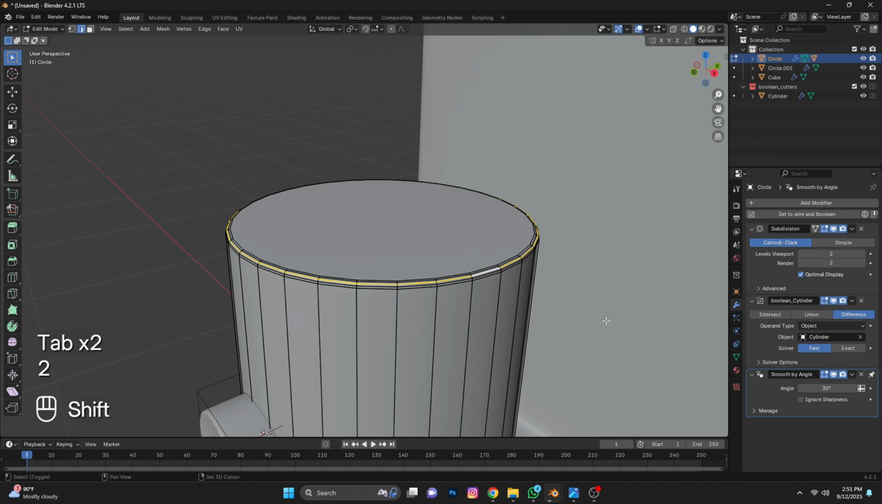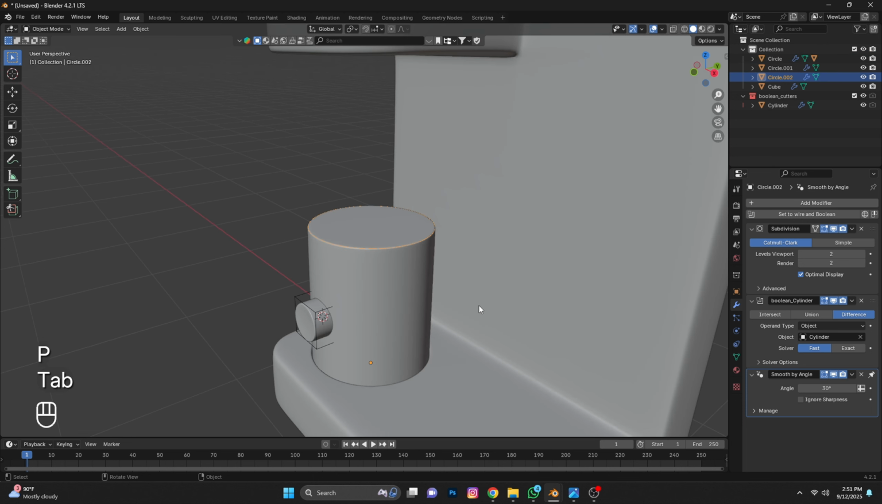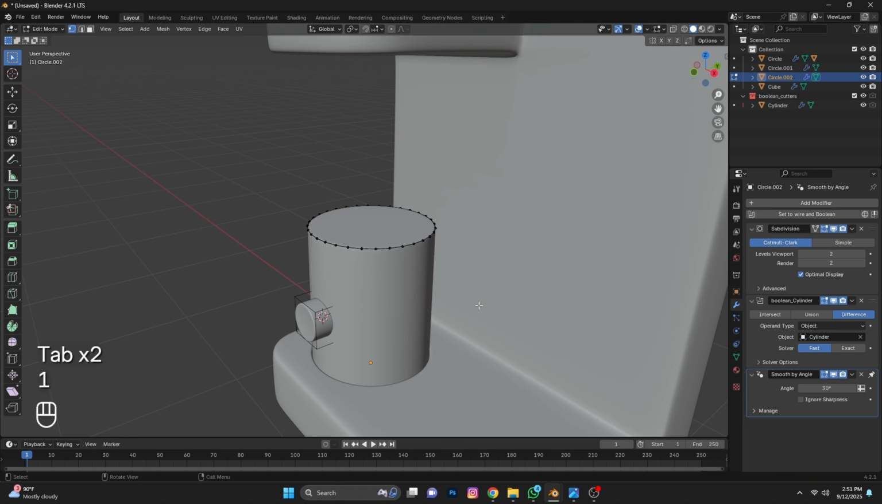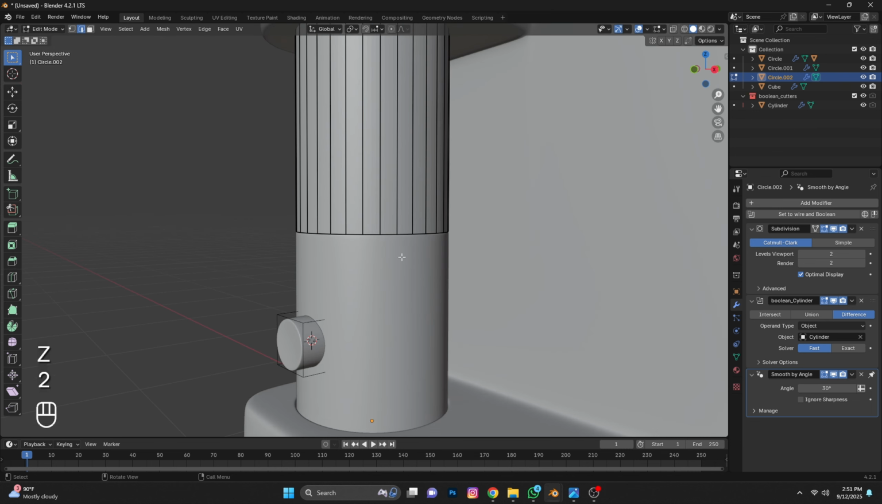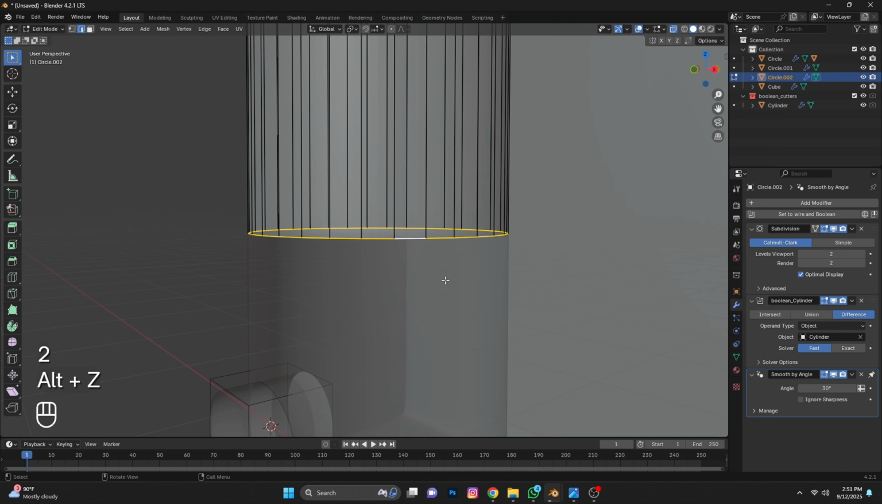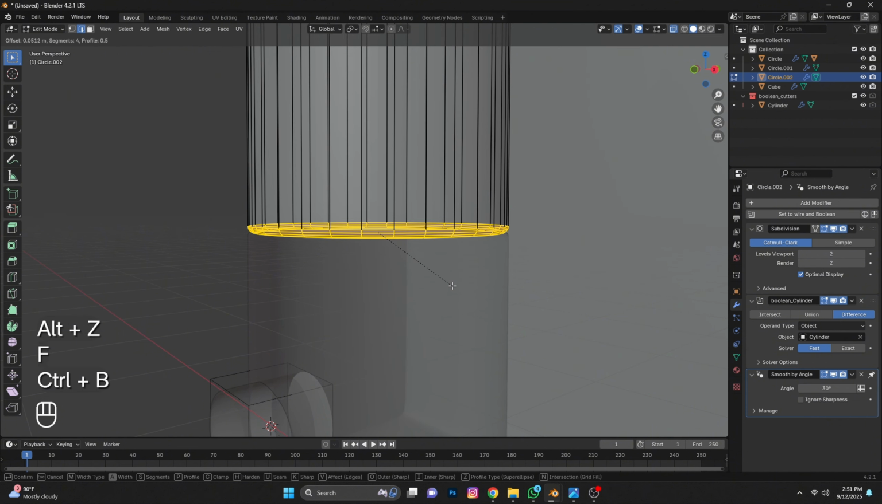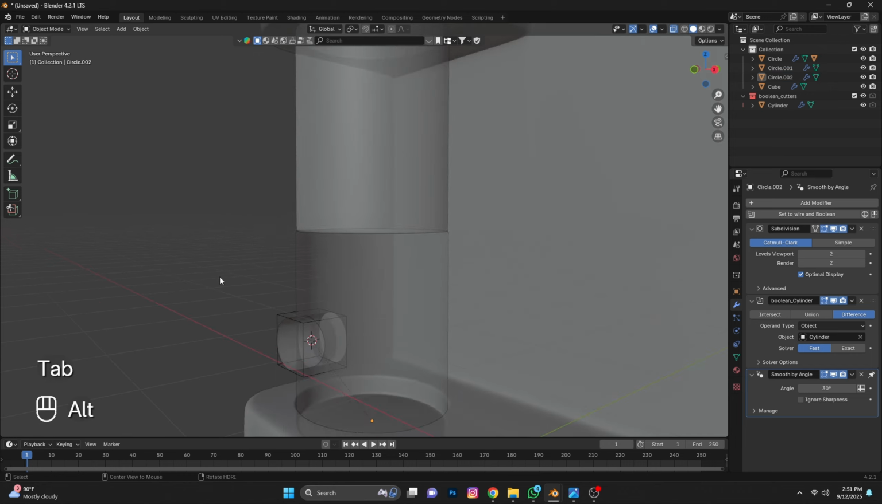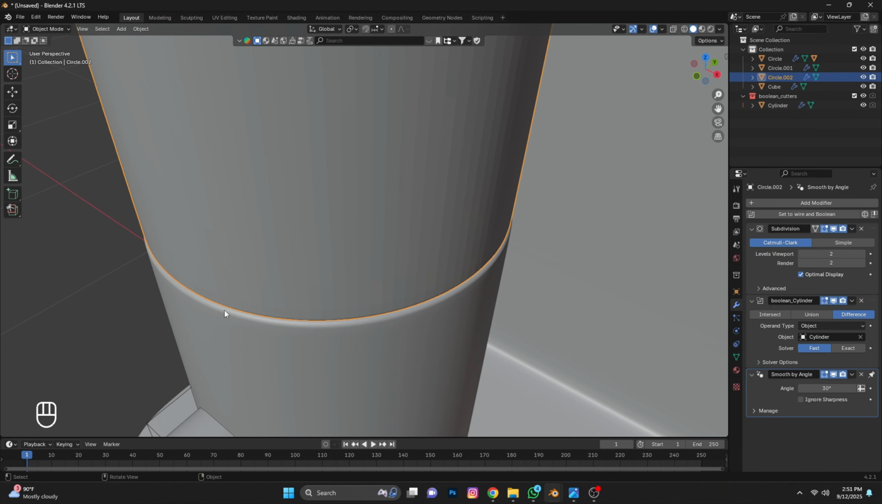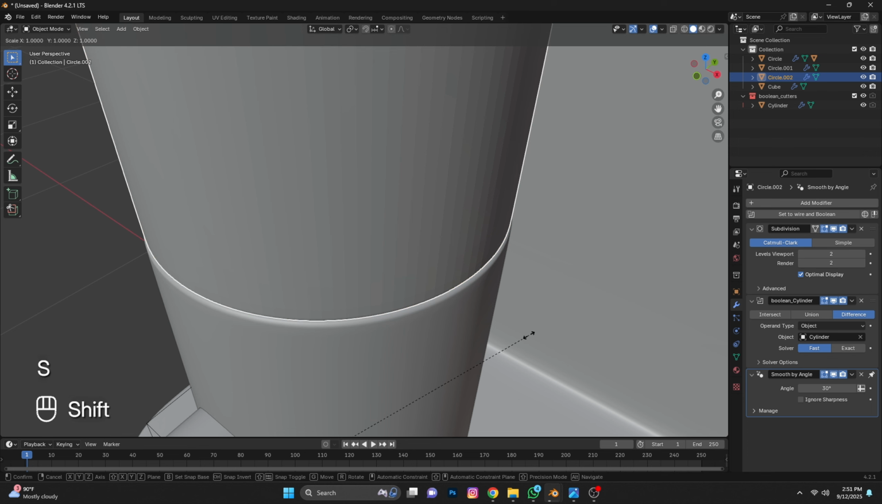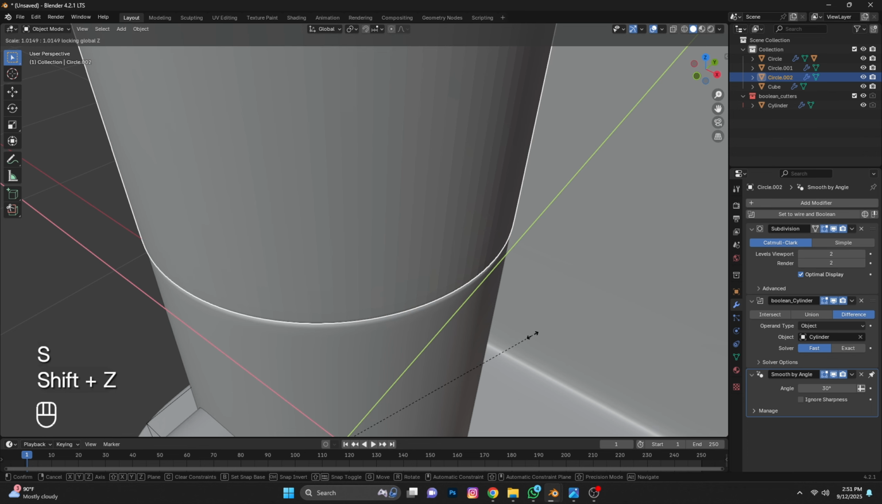Select this edge, Shift D to duplicate and press P to separate. Now select it and extrude. Select this edge, press F to fill and bevel. Now you can see its size is a bit small. So with S, Shift Z, scale it on the X and Y.